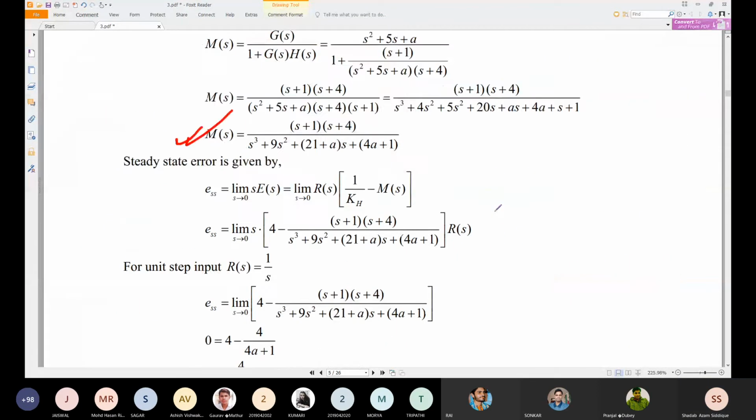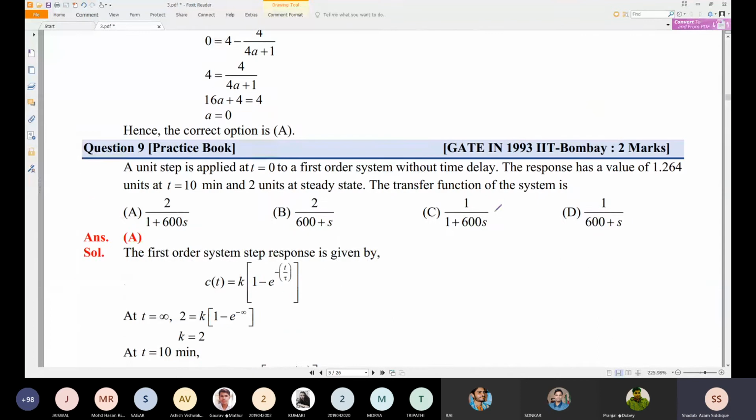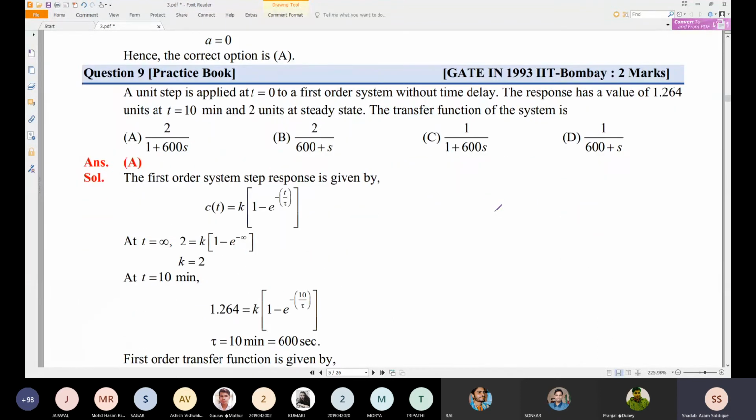Now let me solve this. Unit step is applied at t equal to 0 for a first order system without time delay. The response has a value of 1.264 units at t equal to 10 minutes and 2 units at steady state. The transfer function of the system is? So this is the problem which is asked.